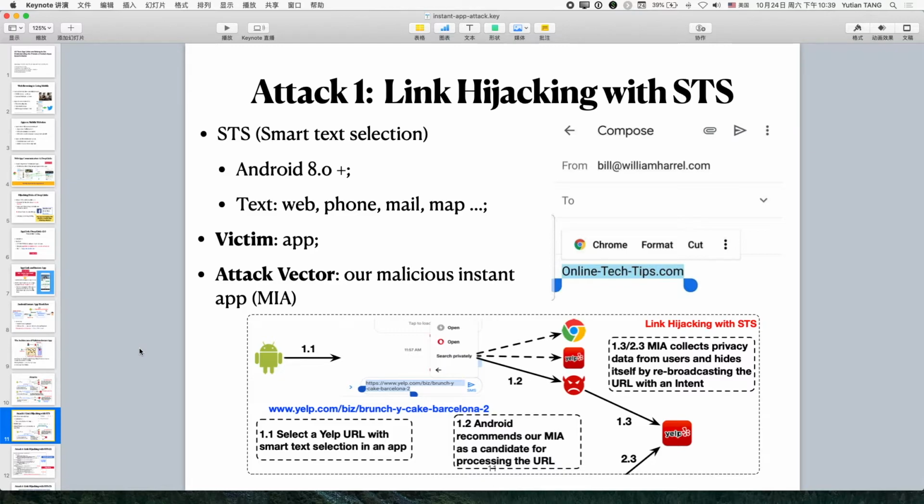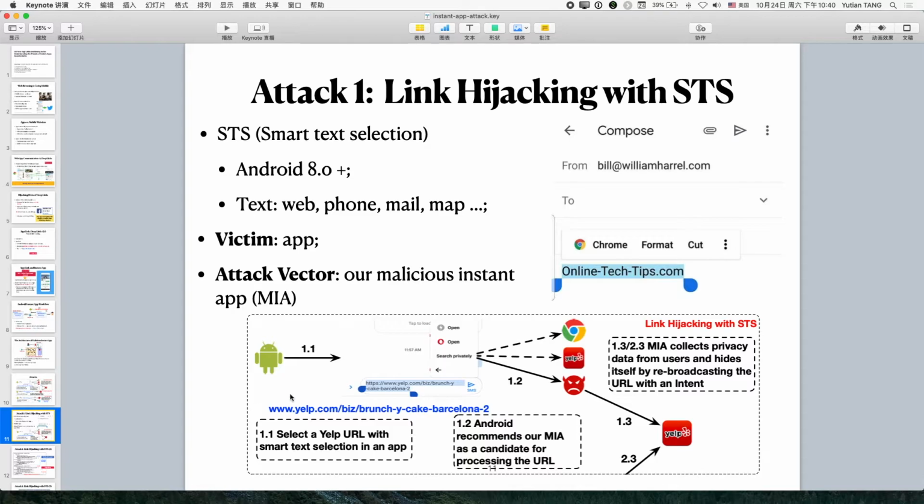The first attack is called link hijacking with STS. STS is short for Smart Text Selection. It was introduced in Android 8. So we select a specific text, and Android will suggest what we should do next. For example, if we select a series of numbers, Android will suggest, do you need to make a phone call, as it thinks a series of numbers may be a phone number.